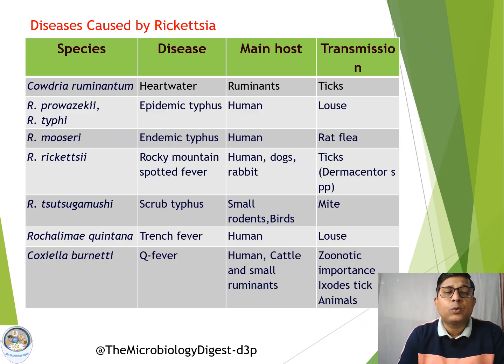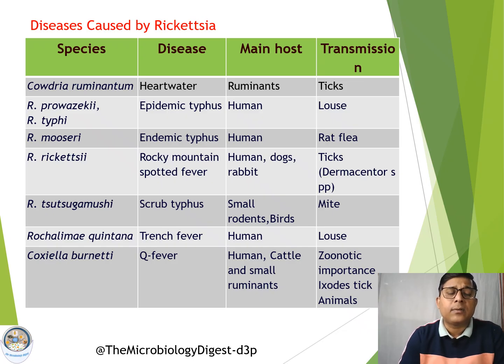Next, Rickettsia tsutsugamushi is associated with scrub typhus. Mostly small rodents and birds are the main hosts, and it is transmitted through mites. Then Rochalimaea quintana is the causative agent of trench fever, mostly in humans, and it is transmitted through louse.